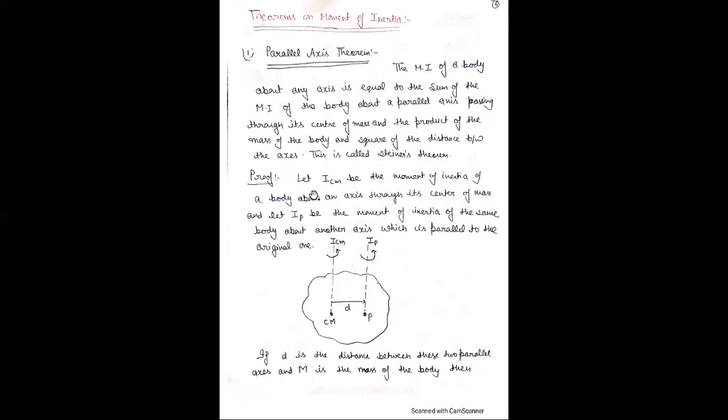The proof of this theorem: let I_CM be the moment of inertia of that body about an axis passing through the center of mass, and I_P the moment of inertia of the same body about another axis which is parallel to the original one. I_P and this are parallel to each other. If d is the distance between the two parallel axes, and M is the mass of the body, then according to the parallel axis theorem,